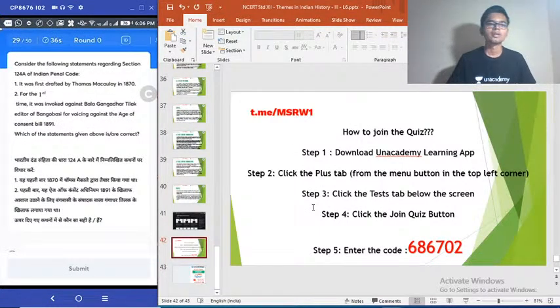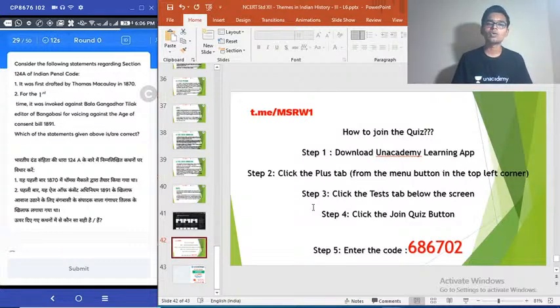29th question. Consider the following statements regarding section 124A of IPC. 1. It was first drafted by Thomas Macaulay in 1870. 2. For the first time, it was invoked against Bal Gangadhar Tilak, editor of Bangabasi, for voicing against the Age of Consent Bill 1891. Which of the statements given above is or are correct?